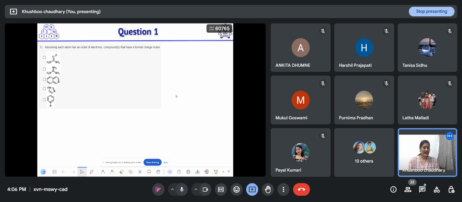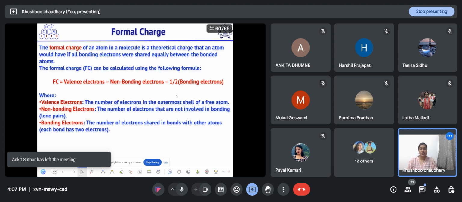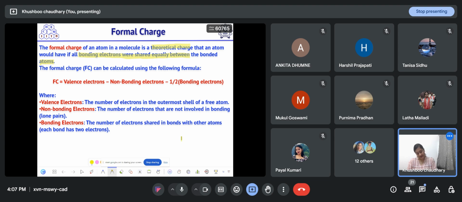Okay, so Mukul and Purnima, you are partially correct and good try. So let us discuss first what is formal charge. Formal charge on an atom is a theoretical charge that the atom would have if all bonding electrons were equally shared between bonded atoms. Let us consider an example of ammonia.